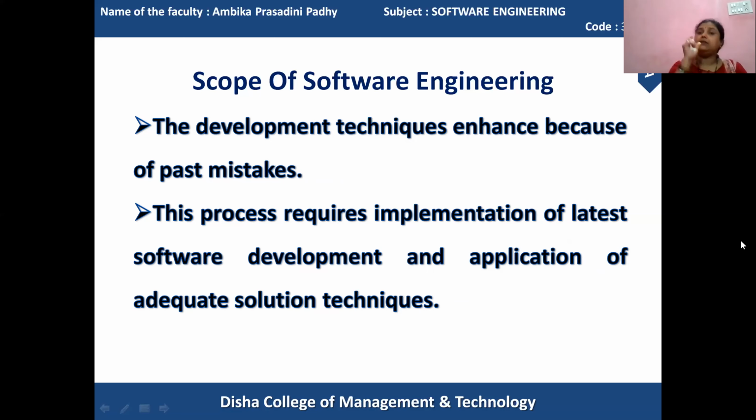And when the system is going to be prepared, it should be based upon the updated development strategies. What are the updated development strategies? How to use those, when to use those, and in which manner they should be used? Everything is identified through software engineering principles. Got it?